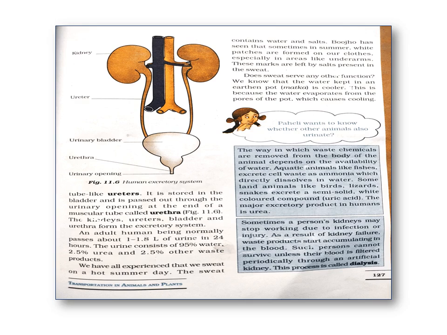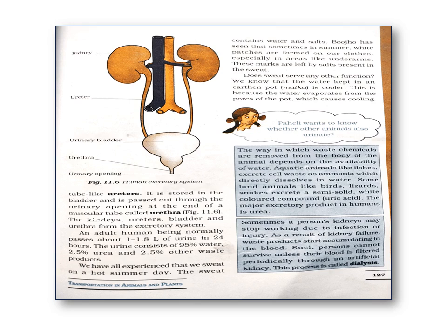The kidneys consist of a large number of coiled tubes, known as nephrons. Okay children, so this is the excretory system of the human.